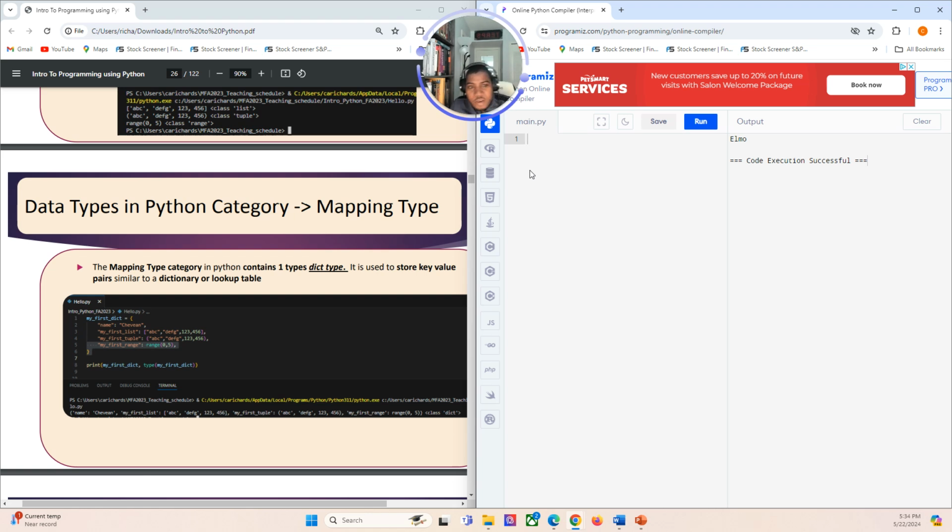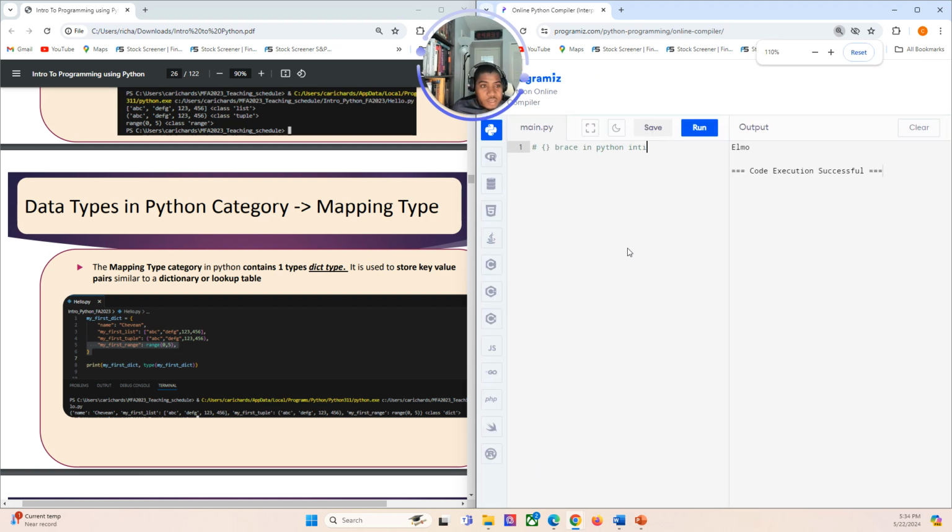So let's make a note of that, okay? And let me zoom in because I saw with the other videos it was not clear. I can't zoom in that much. So the curly brace in Python initializes a dictionary.